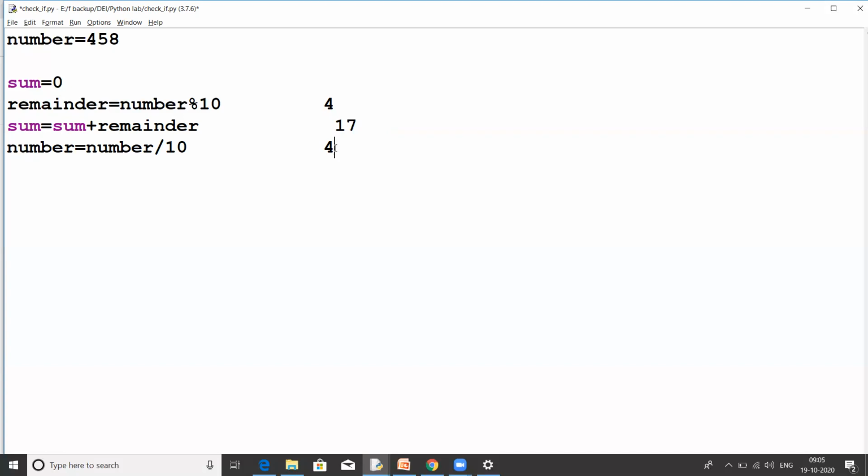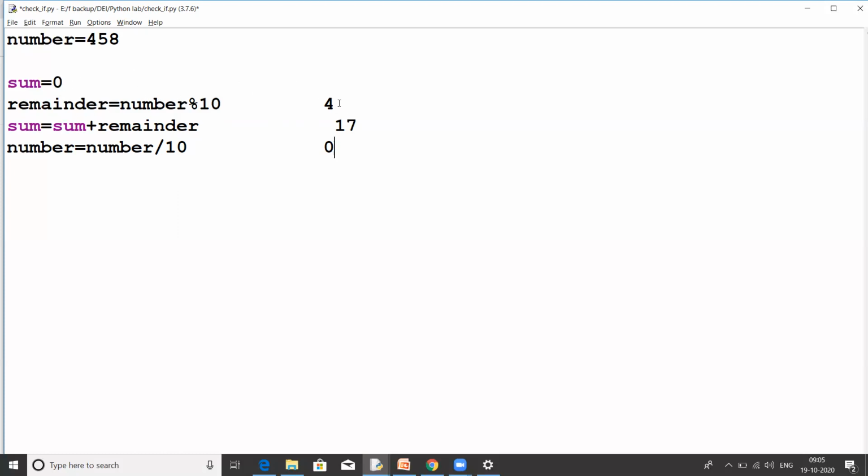Again, divide this number by 10. If I divide 4 by 10, I will get 0. So now the number has become 0. We don't have to work with this loop anymore. We can stop here. So our stop condition will be till our number becomes 0. We have to implement these 3 steps.